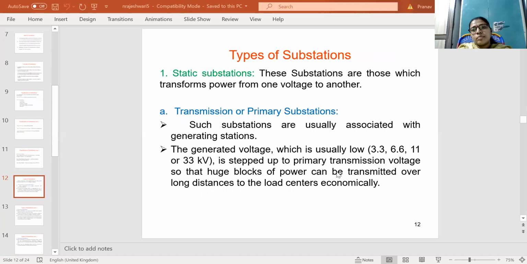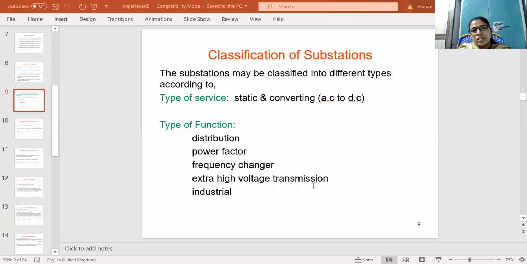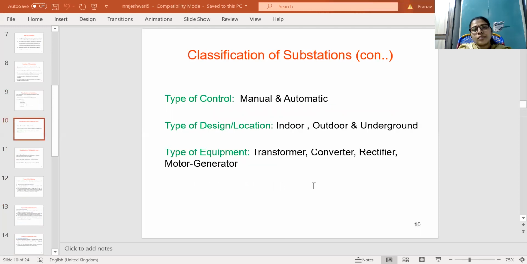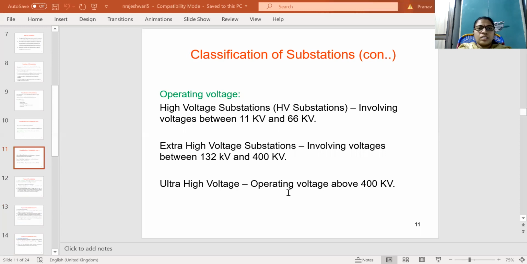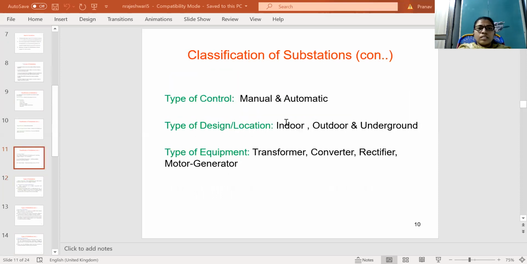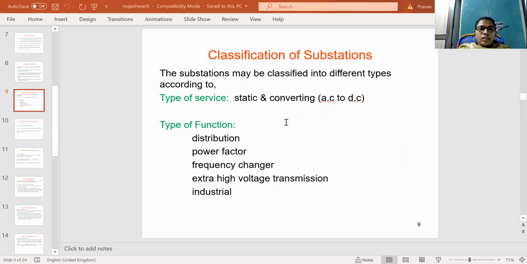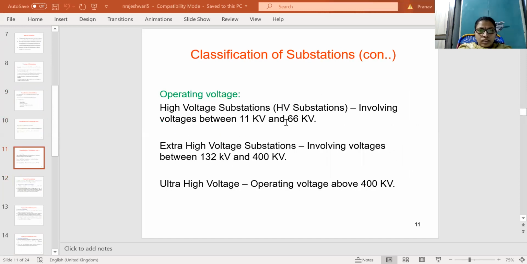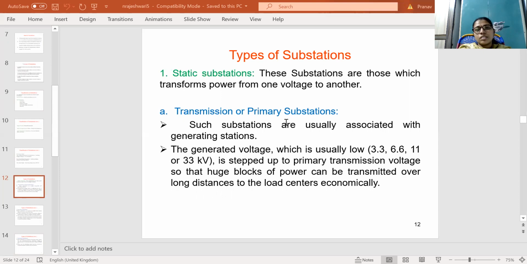Then coming to types of substations, there are some classifications: type of service, type of function, type of control, type of design and location, and type of equipment. From these classifications, some further classified types are there. So first of all, static substations. The static substations are based on type of service.